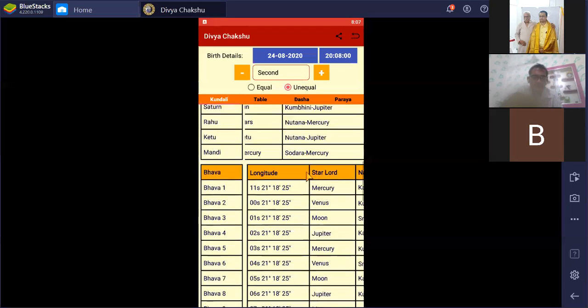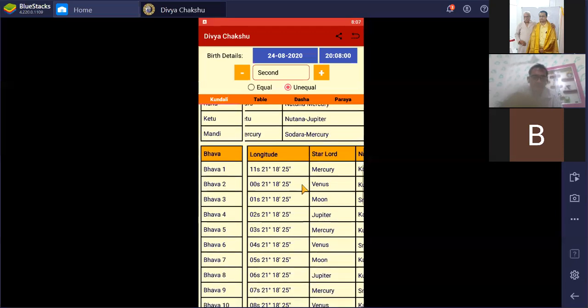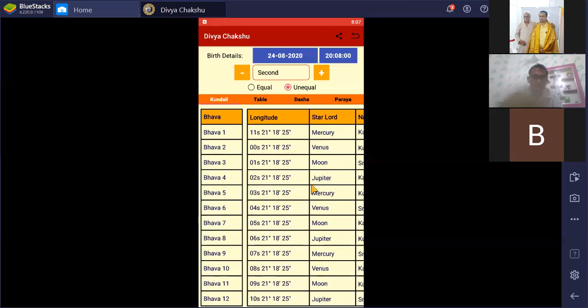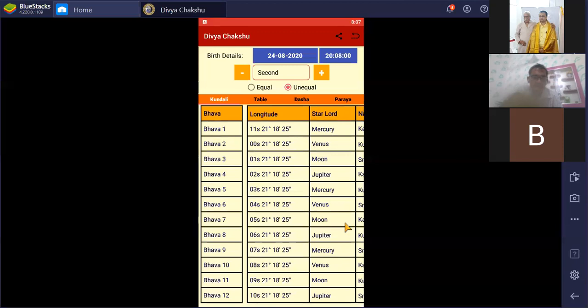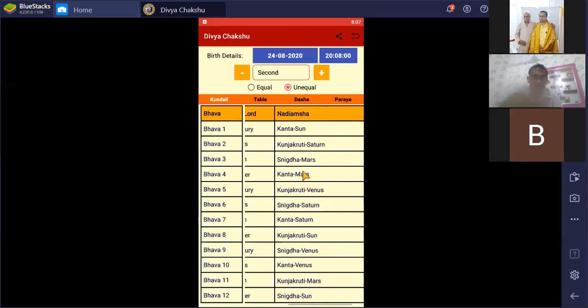The same thing we can also see in the Bhava Kundali, the Bhava chart, because in Nadi we use equal Bhava division. So 21 degrees 18 minutes 25 seconds will be all around here. And these are the Rashi names, 0 means Mesham and 11 stands for Meenam. Bhavas' star lord and Nadi Amsha lord along with their names.